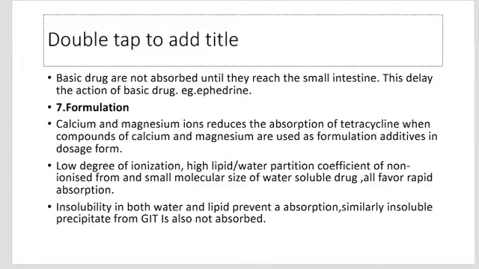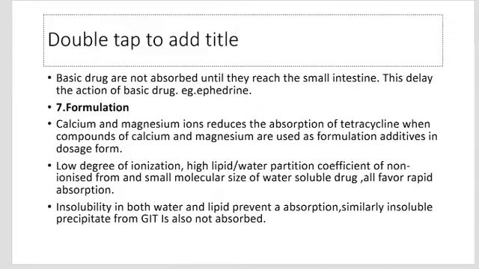The seventh one is formulation. The seventh factor affecting drug absorption is the formulation. Formulation of the drug also affects its absorption. It is observed that calcium and magnesium ions reduce the absorption of tetracycline when compounds of calcium and magnesium are used as formulation additives in a dosage form. Also, the method of formulation influences the absorption of the drug and thus determines the bioavailability.